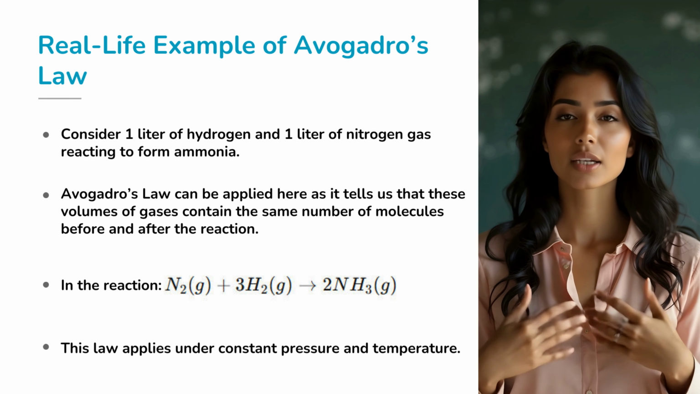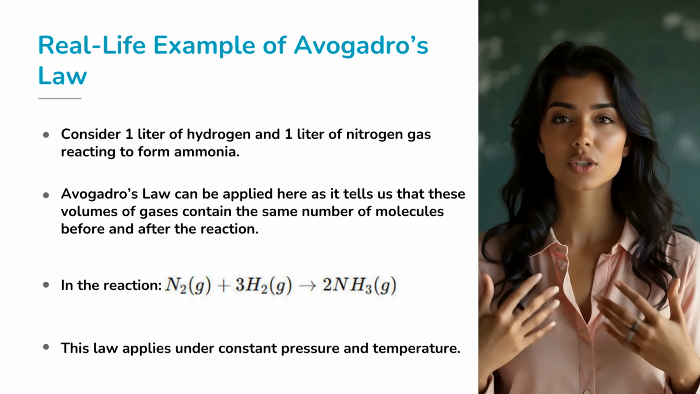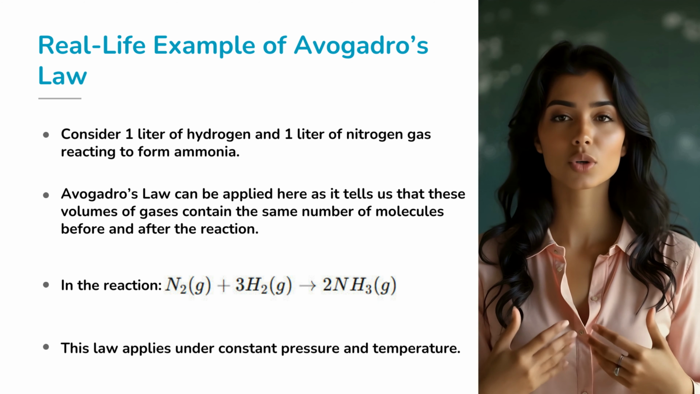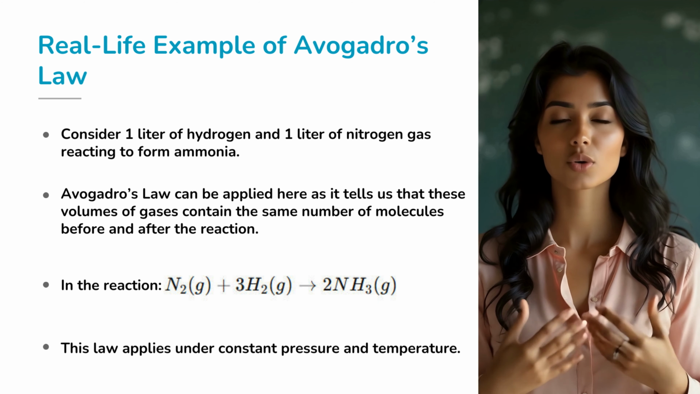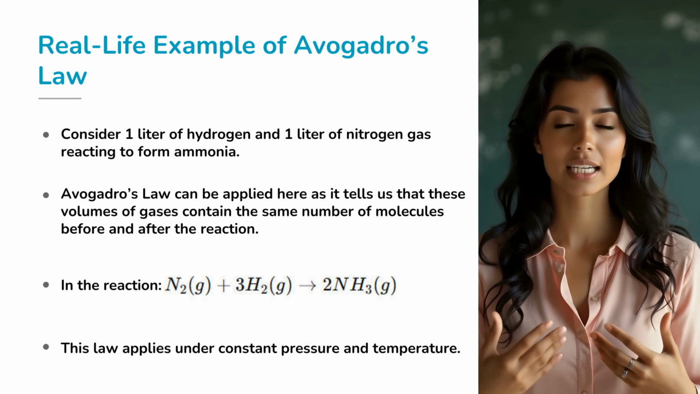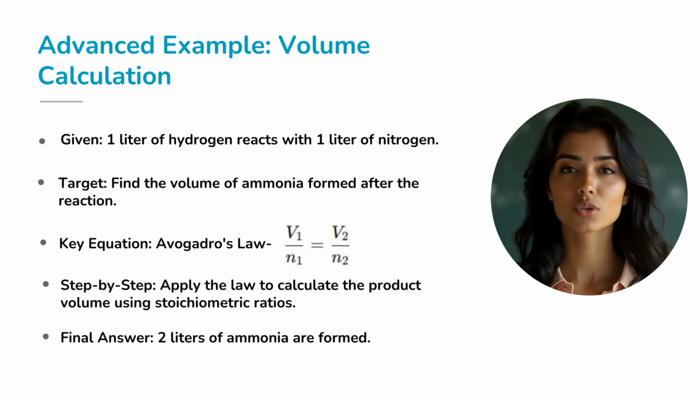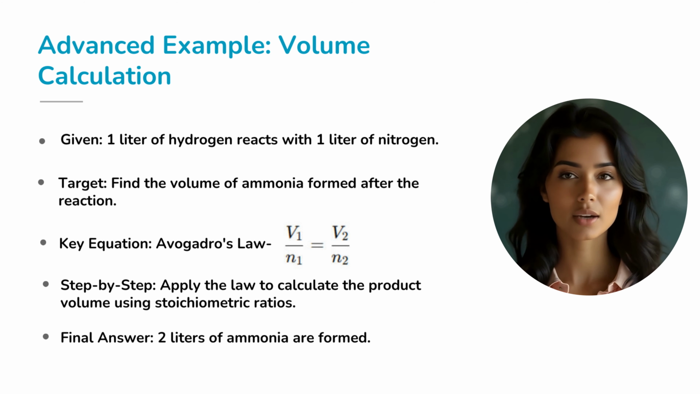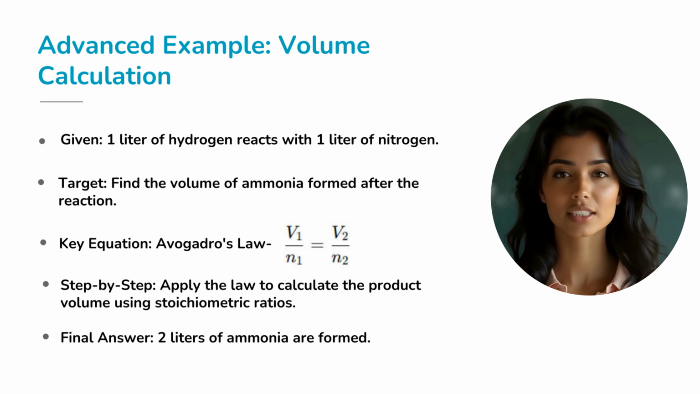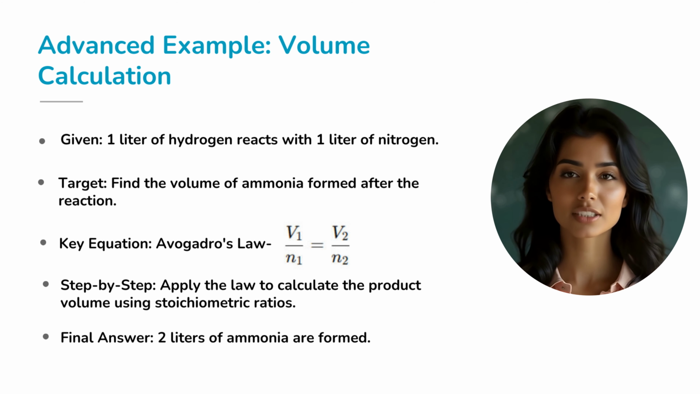So, when you calculate volumes in reactions, you're always considering the number of molecules involved, and Avogadro's law ensures everything stays balanced. Let's take this a step further with a calculation. Suppose you have 1 liter of hydrogen and 1 liter of nitrogen, just like our previous example. The question now is, how much ammonia will you get from this reaction? Here's where Avogadro's law shines.